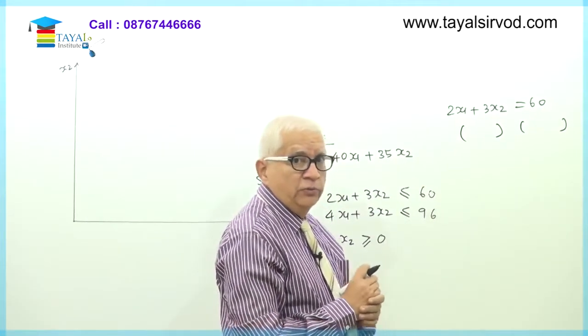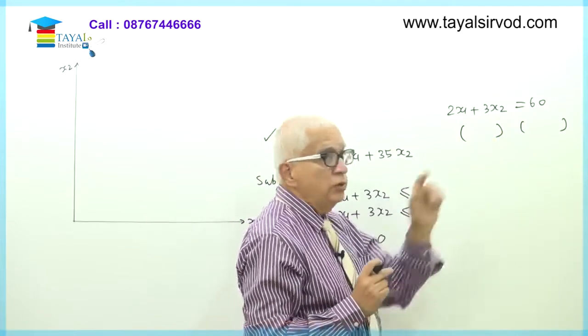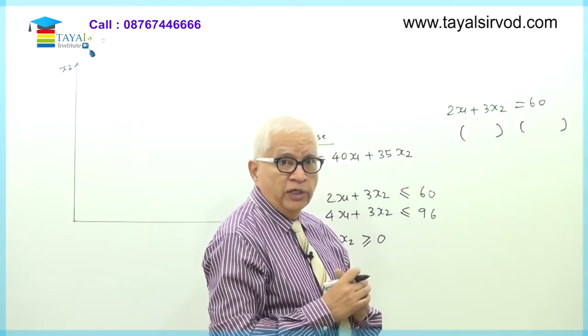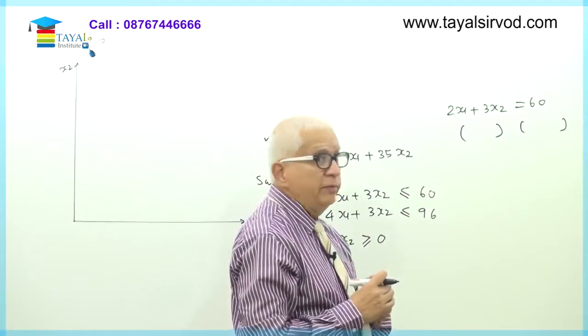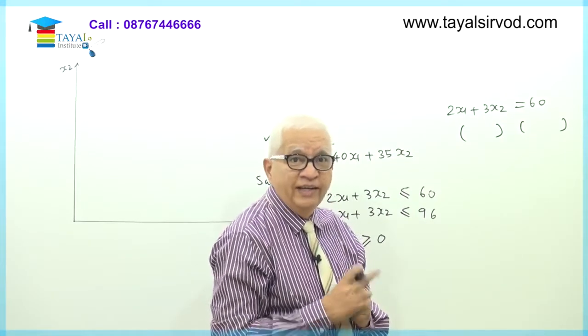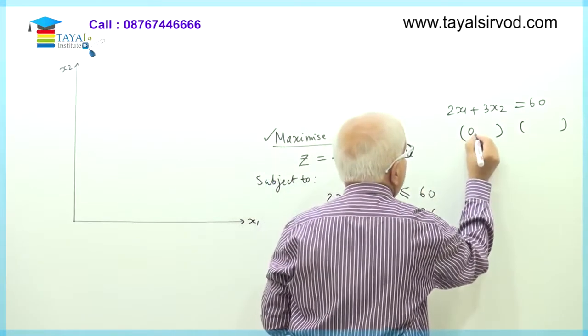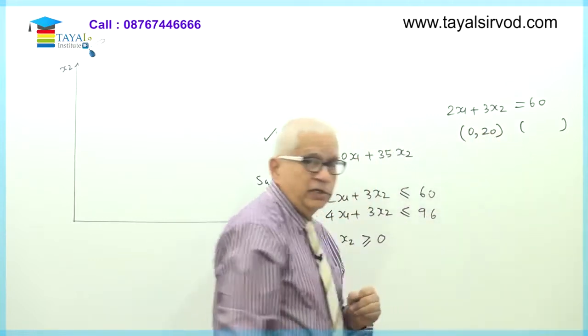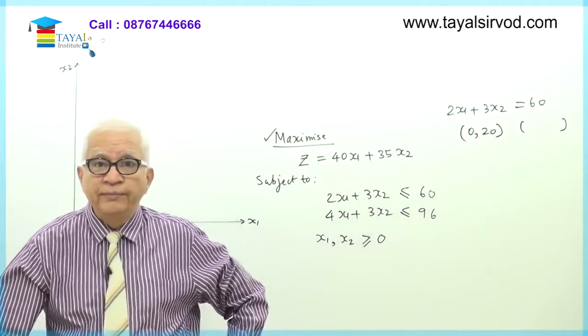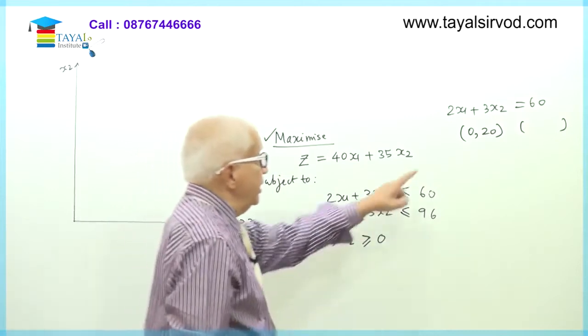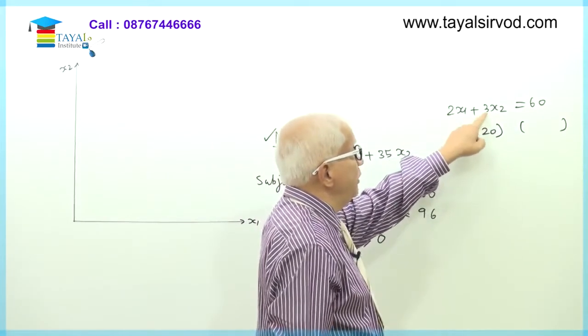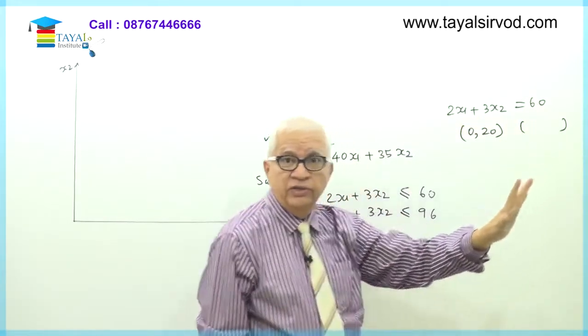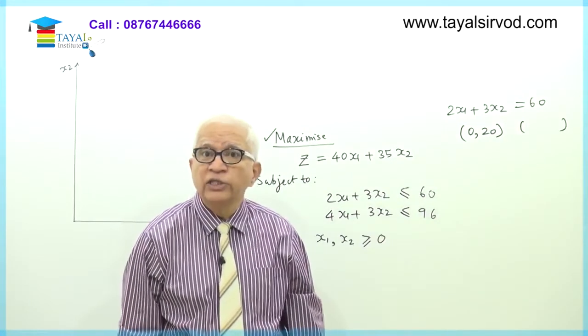Make x1 equal to 0. Then what will happen? 3x2 is equal to 60. Therefore, what is x2? x2 will be 60 divided by 3, that is 20. In other words, if x1 is 0, x2 happens to be 20. Now put these values in the variables: x1 is 0, x2 is 20, 20 into 3 is 60, 60 left hand side, 60 right hand side. Done. So this is one point.